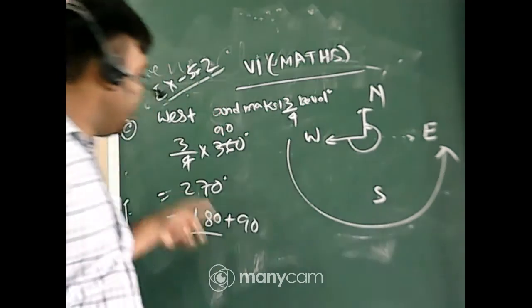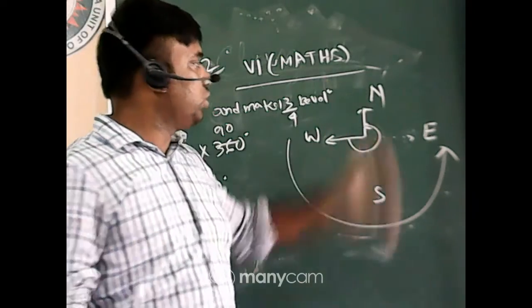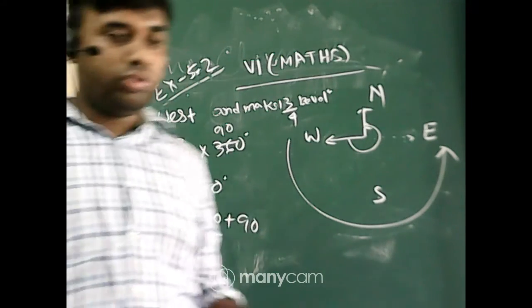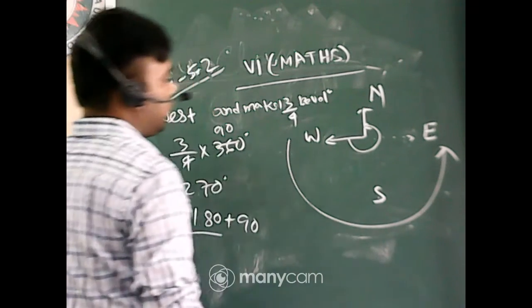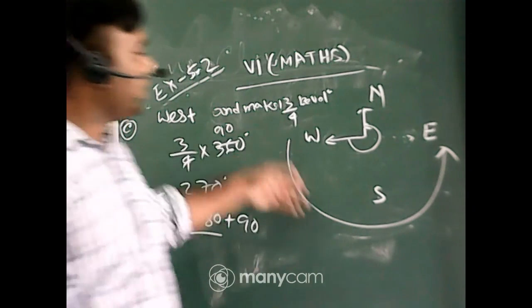Then plus 90: east to north, that is 90. So the total angle is 270. That is the anti-clockwise revolution, and that's why I am doing it this way.